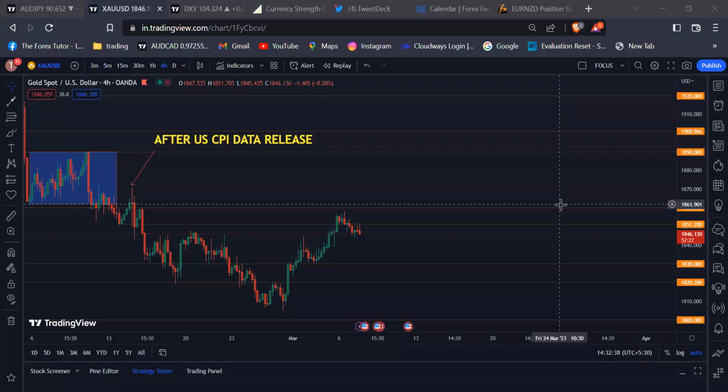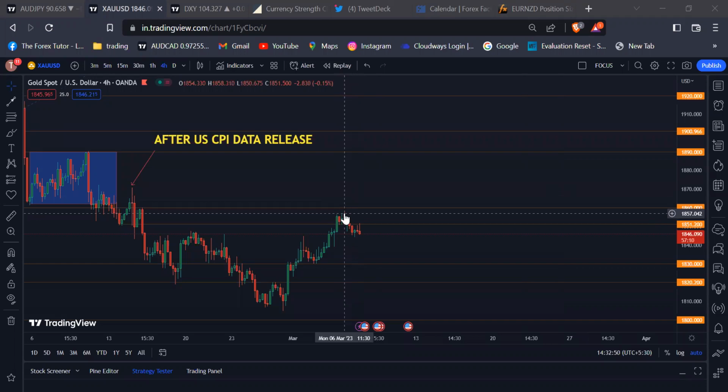Hello everyone, welcome to the gold technical analysis and forecast today. As we discussed in our previous video, gold reached the 1860.00 psychological level. After retesting this level, gold broke below the 1851.200 psychological level and is retesting this level again and again.